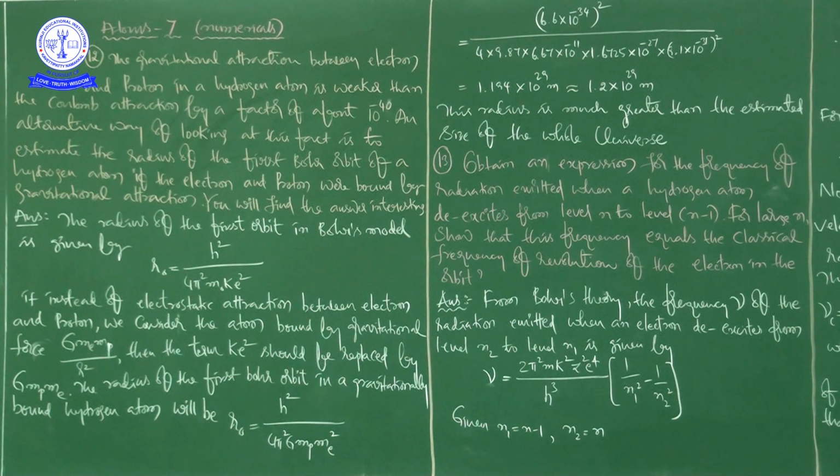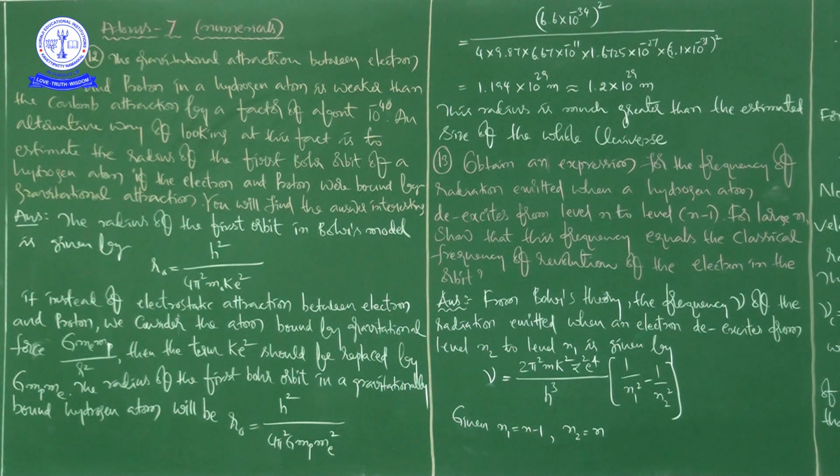Then the term k e square should be replaced by G mp me. The radius of the first orbit in Bohr's model is given by r naught is equal to h square by 4 pi square m naught k e square.